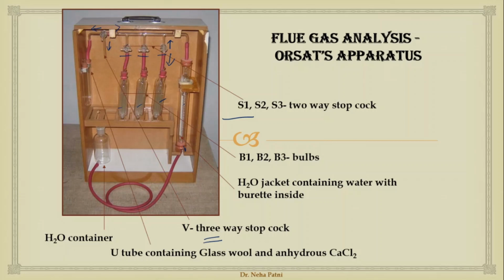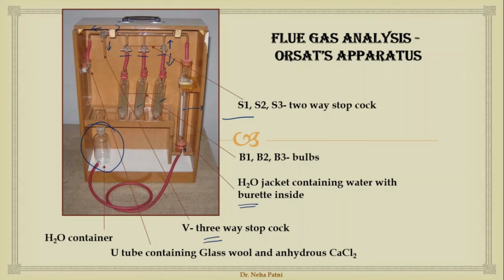And inside, if you look, this white portion is nothing but the burette. So the water jacket is outside, and inside there is a burette in which you are going to fill your flue gas. Obviously it is graduated, so you are supposed to note the volume from here. And then it is connected to a rubber tube, which is connected to a water container. So I hope with that you have got a look.